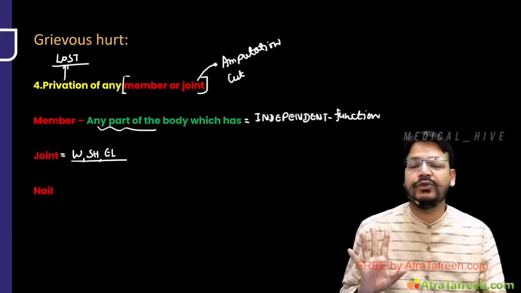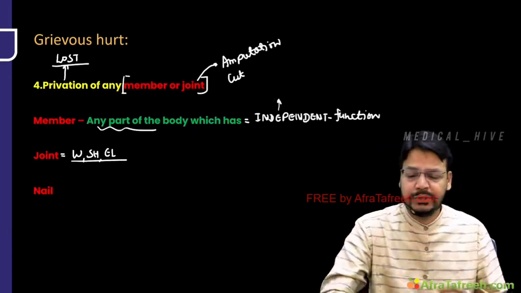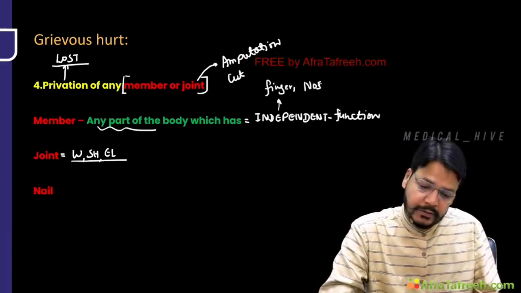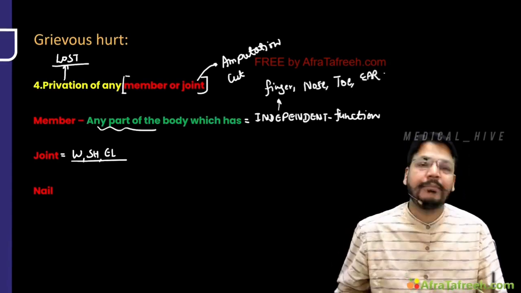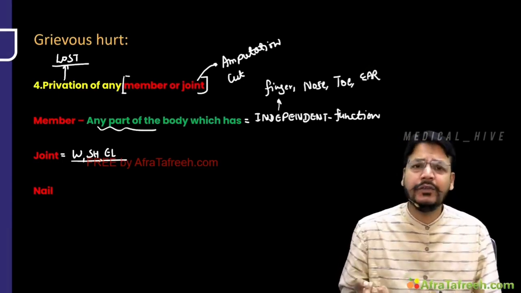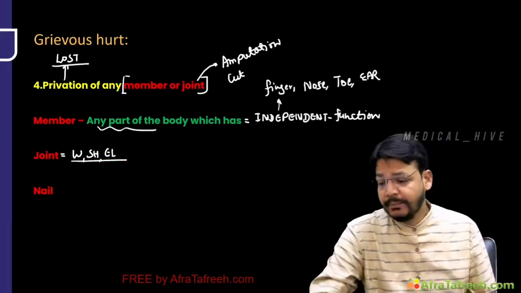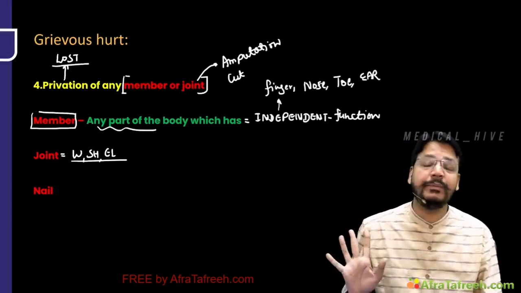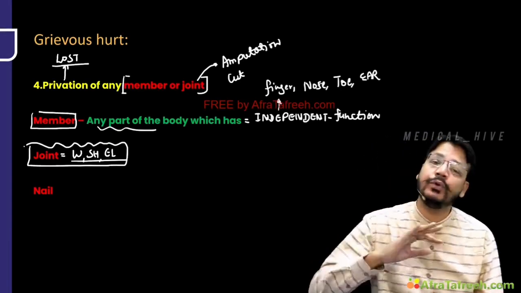Now, loss of the member or joint, any part of the body which has independent function. Like your finger, nose, toe, ear, these all are members of your body which have some independent function. Or even any organ of the body which has independent function, liver, lung, these are also members of your body. So if a member of the body is lost, someone has cut the nose, or the joint is amputated, wrist, shoulder or elbow cut, this will be a grievous hurt.